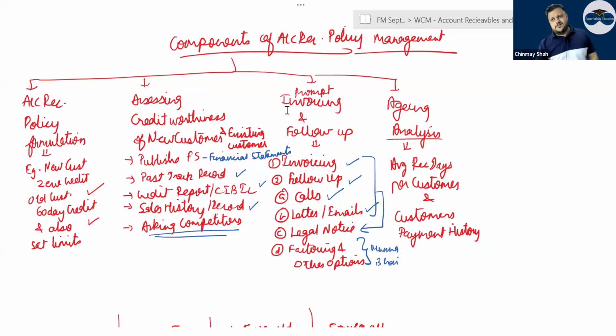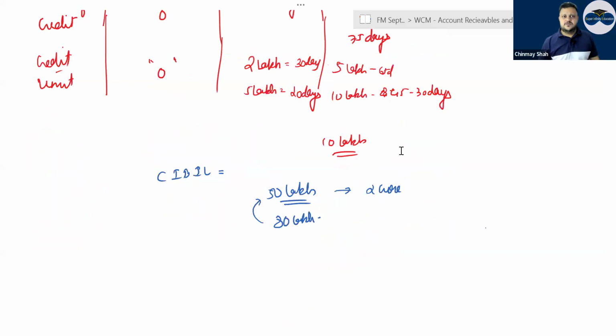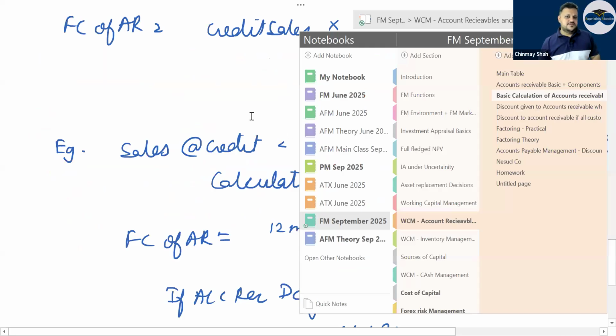Then prompt invoicing and follow-up, right? You invoice, you follow up, you call, send a letter, send a legal notice, and if nothing works, then factoring and other options would be used. Then aging analysis, correct? Have a look. Right, from here you go ahead to account receivable basic calculation.